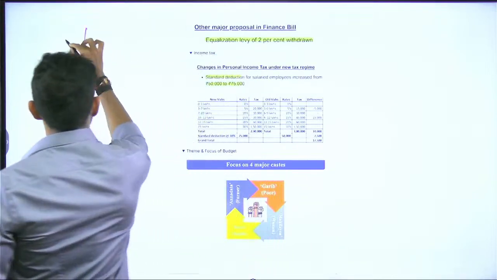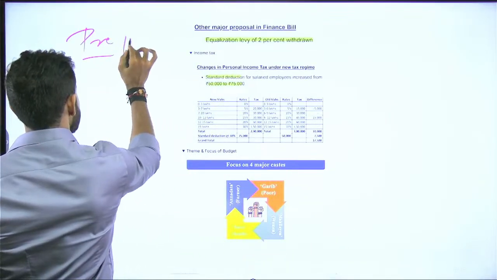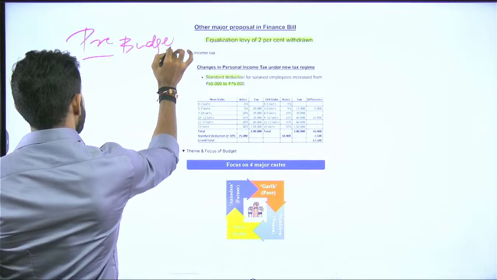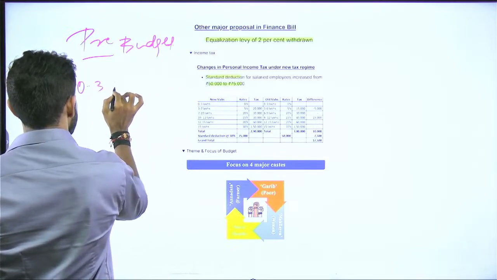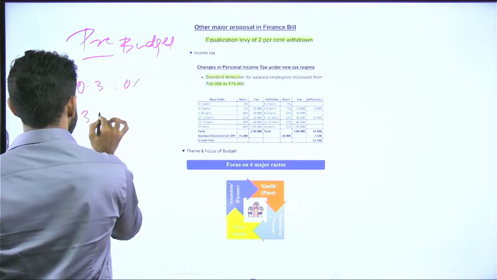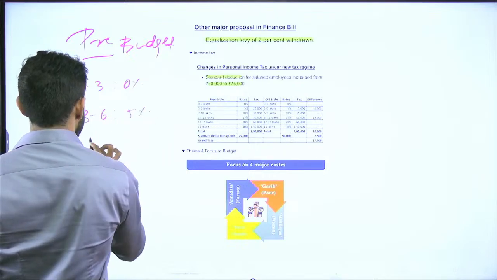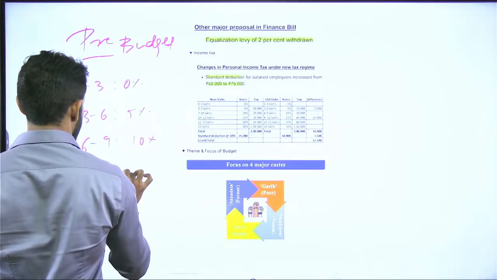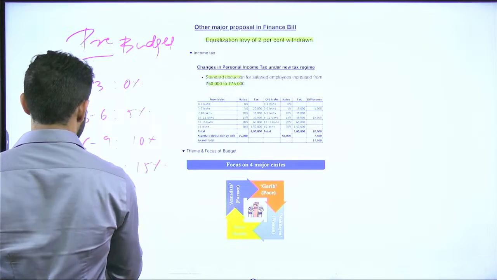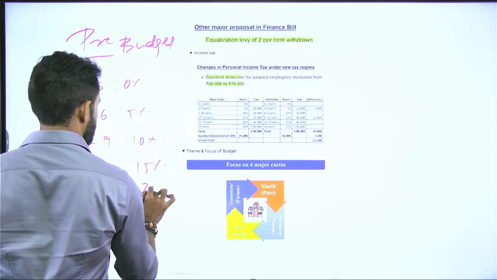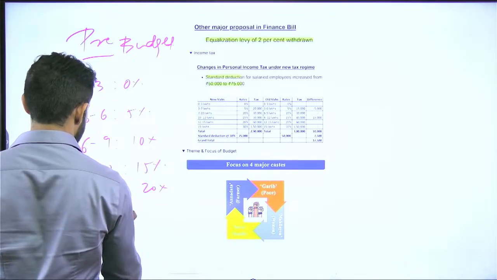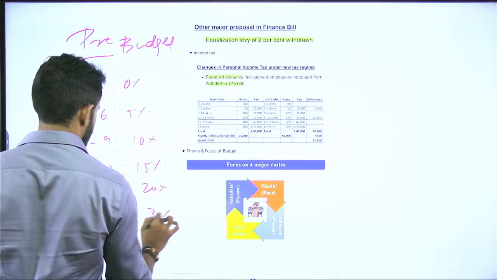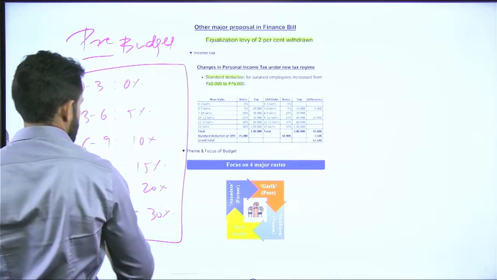So this was the scenario of pre-budget. Pre-budget, there was 0 to 3, 0%, 3 to 6, 5%, 6 to 9, 10%, 9 to 12, 15%, 12 to 15, 20%, and 15 plus was subject to 30%. This was the situation before budget.